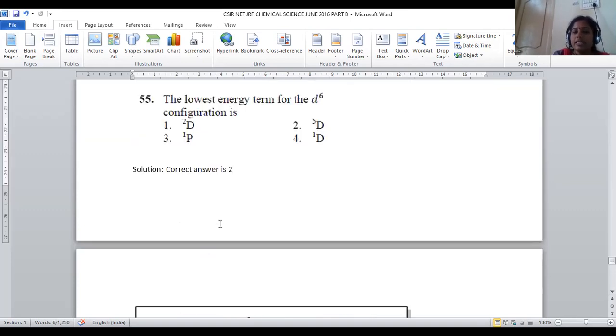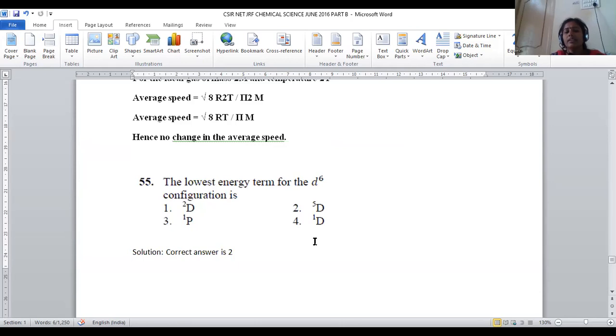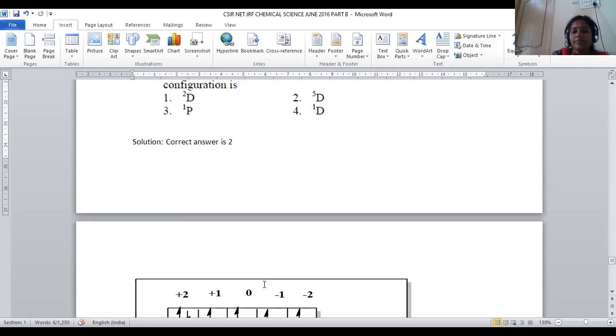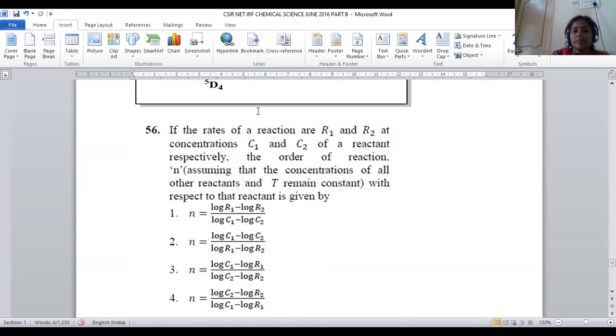So this is the final term symbol 5D4. 5D4 is the term symbol for d6 system, right? That is given in option number 2. For question number 55, option number 2 is the correct answer. Let us move on to question number 56.